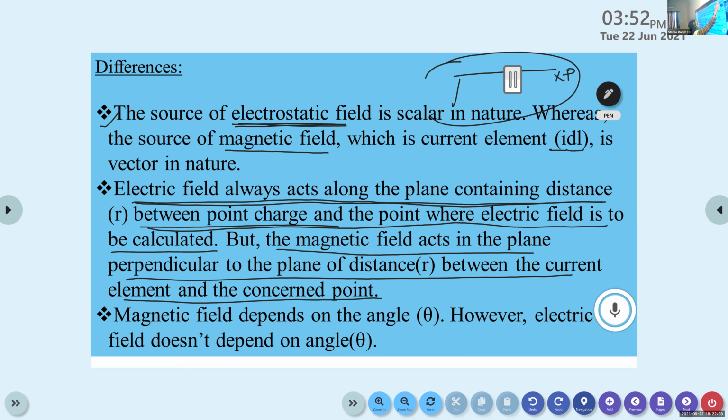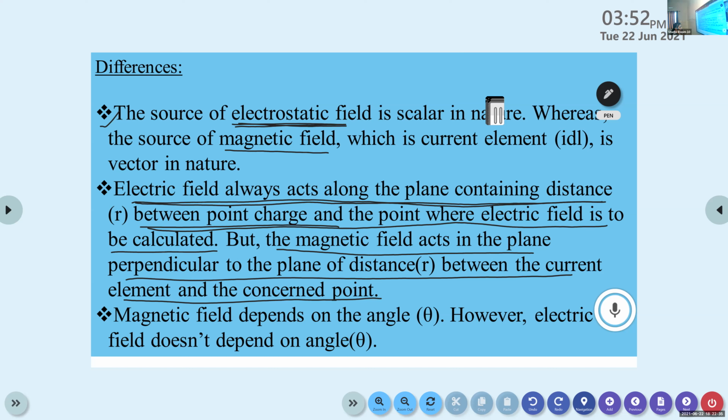But in the case of Biot-Savart's law, here we consider an infinitely long straight conductor. Let I be the current passing through the conductor. It produces a magnetic field. And we consider a point P here. It is separated by a distance of R. And this point P makes an angle theta with this conductor. And it is perpendicular in nature. Here the point P and the magnetic field are perpendicular.